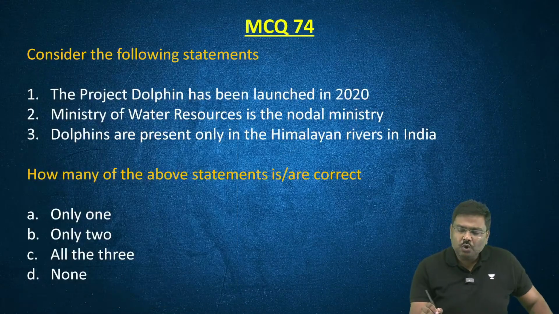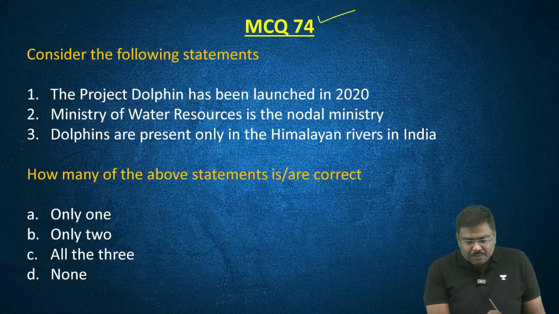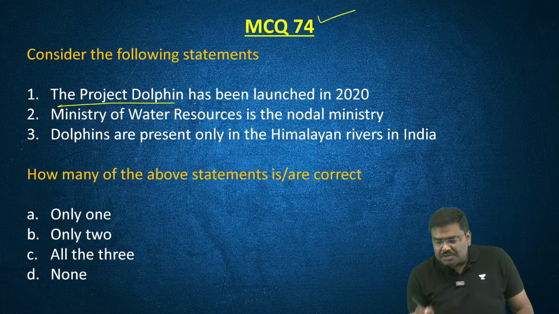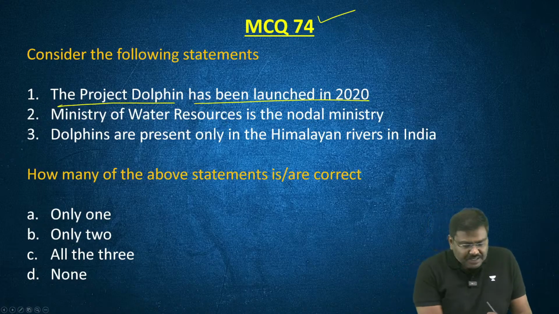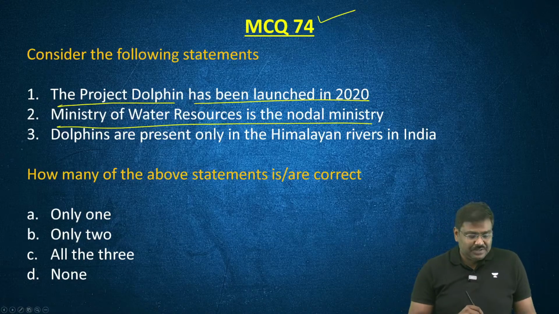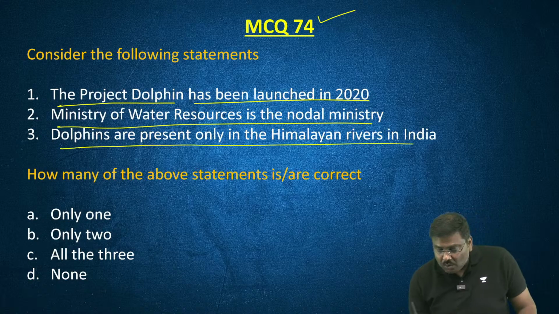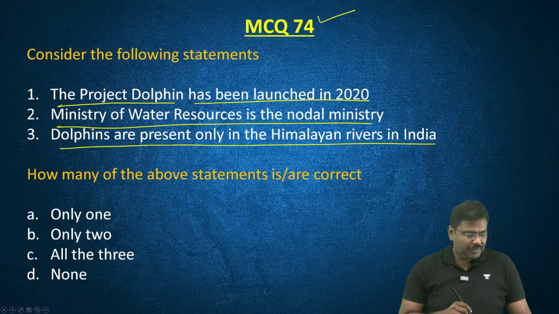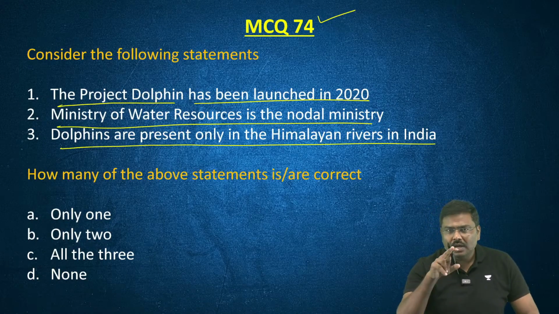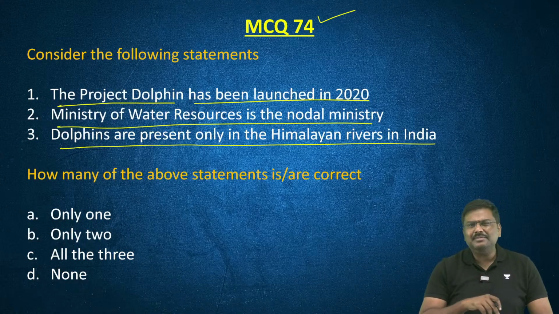Okay. So MCQ number 74. The Project Dolphin has been launched in 2020. The Ministry of Water Resources is the nodal ministry. Dolphins are present only in the Himalayan rivers in India. How many of the statements are true? I will give you the key answer after some time.